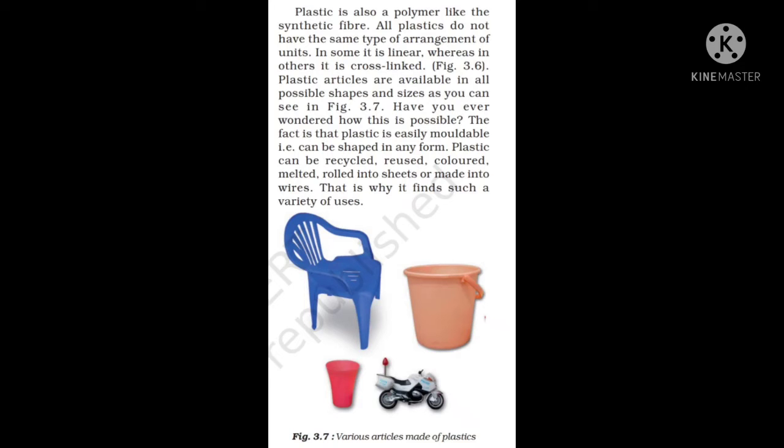All plastics do not have the same type of arrangement of the units. I have already shown you two types of arrangement. One is the linear arrangement of the plastic, and another one is the cross-linked. Two images we have seen just now. So there are two arrangements in the plastics. In some it is linear, whereas in the others it is cross-linked, which I have already told you.